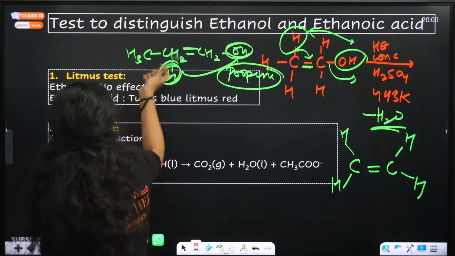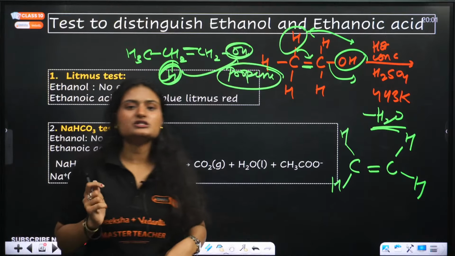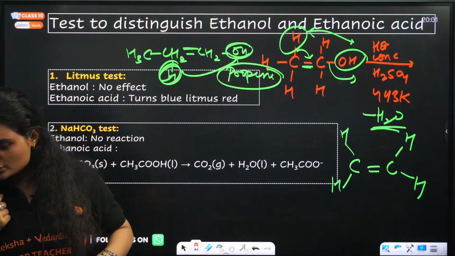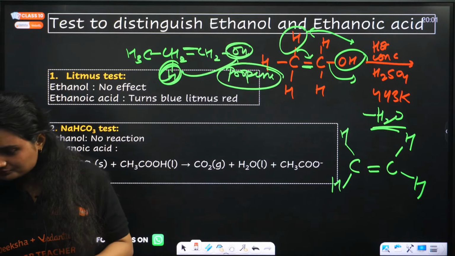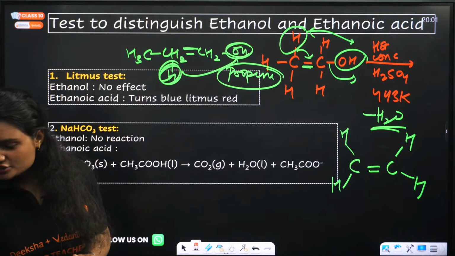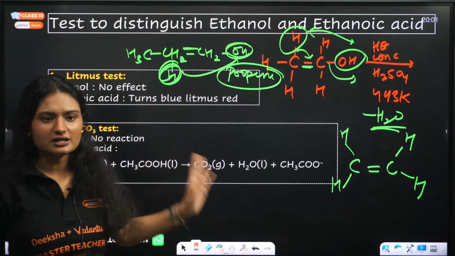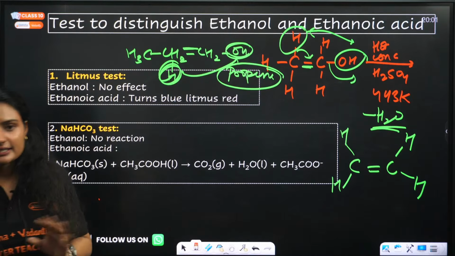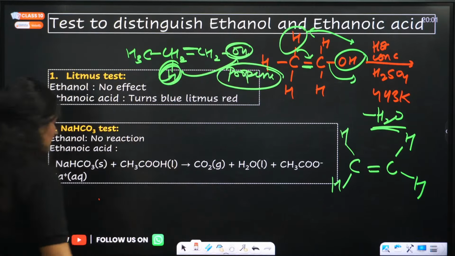So now how do you distinguish between ethanol and ethanoic acid? Hello everyone. What was your question? S8. I drew the crown now. You saw it. S8 is a crown-like structure. I'll explain it in the end.